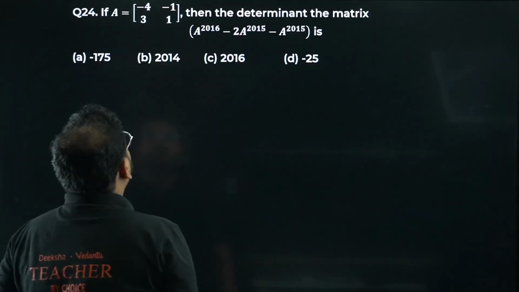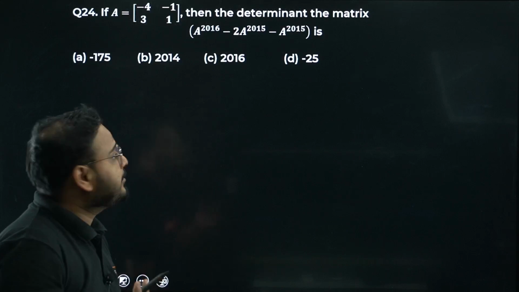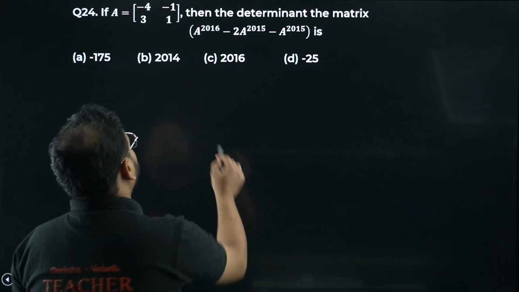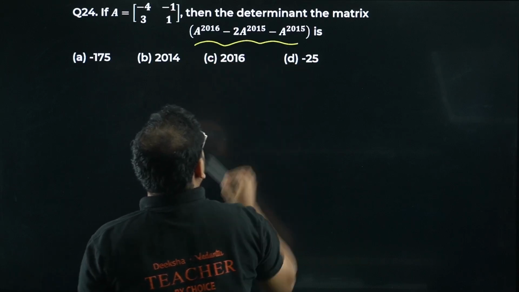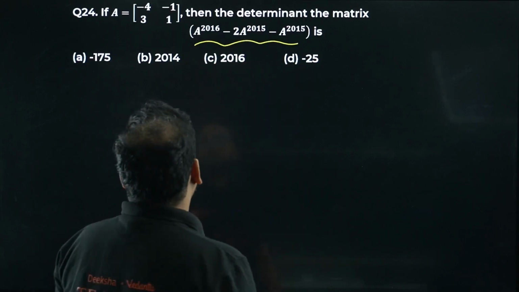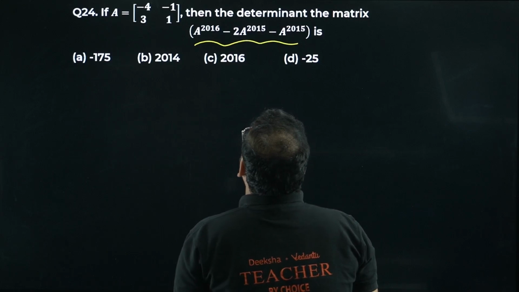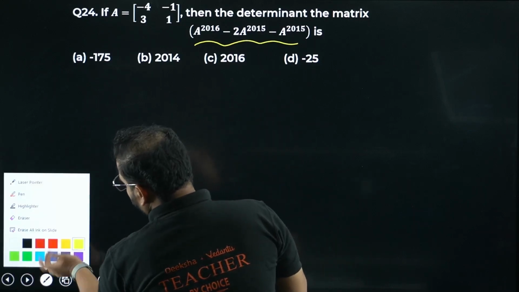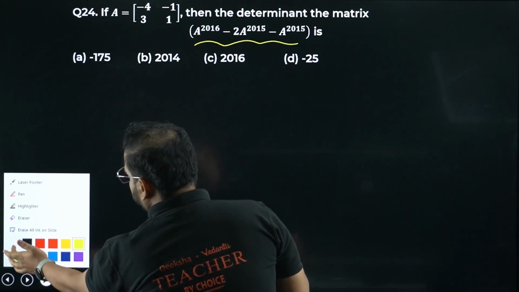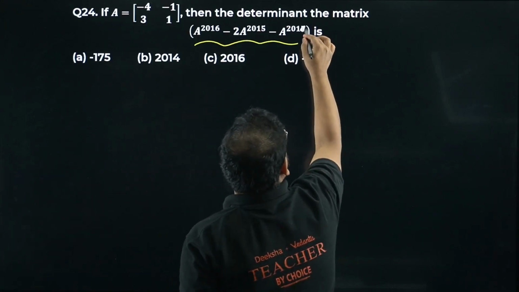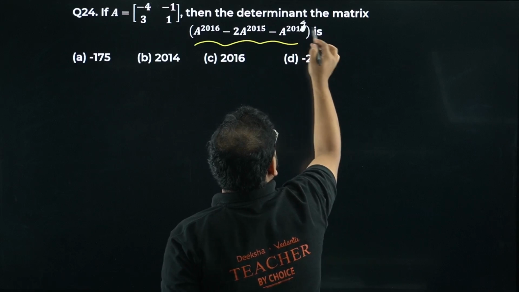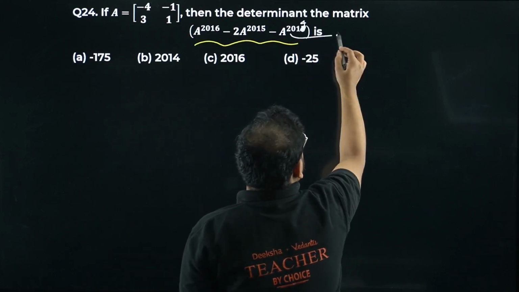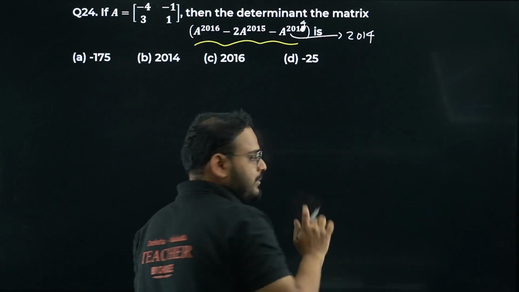Let's move on now. Question number 24. If A is a square matrix, then the determinant of the matrix given like this would be how much? All right, so let's do one thing. Find the value of, okay, we can see here. There's a mistake. I think this should be over here. Please check. This should be 2014. Okay, it should be 2014. Yeah. So this should be 2014.